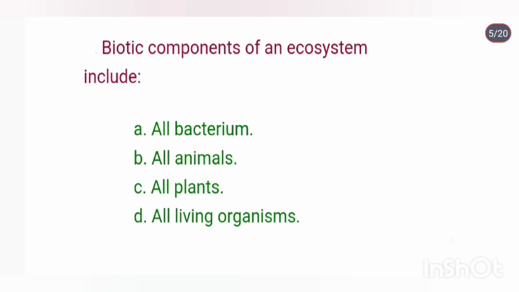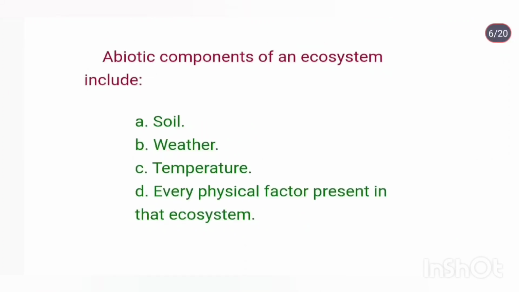Biotic components of an ecosystem include all living organisms. Abiotic components of an ecosystem include every physical factor present in that ecosystem.